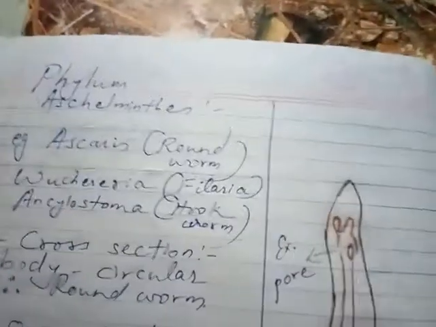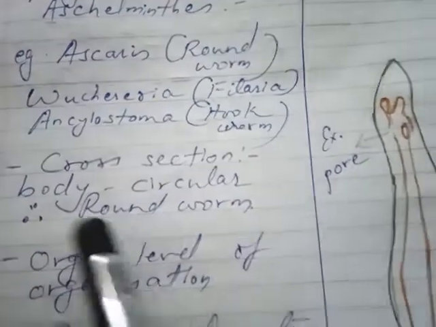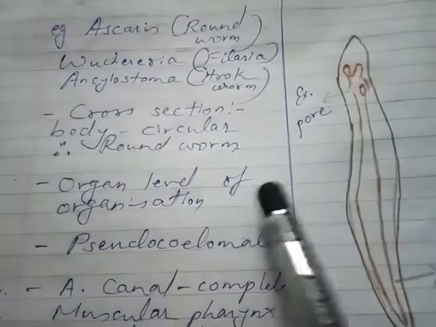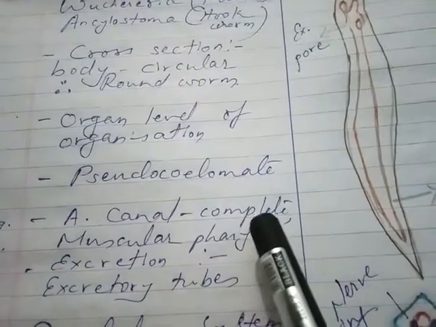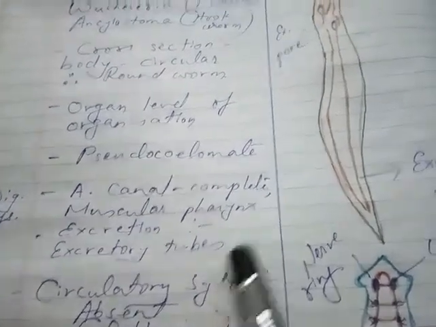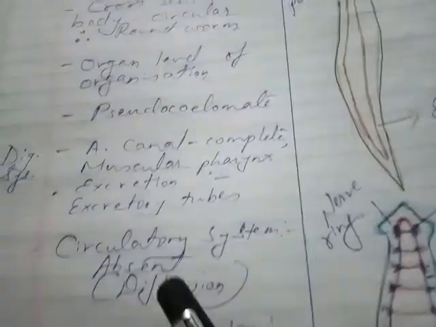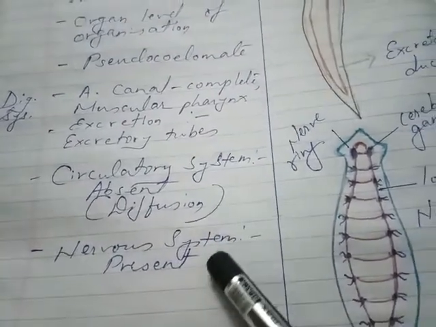Then next is Aschelminthes: Ascaris, that is the roundworm, Wuchereria, and Ancylostoma, that is the hookworm. Now in cross section the body appears circular, therefore they are called roundworms. Organ level of organization is seen. They are pseudocoelomate. The alimentary canal is now complete over here, having a muscular pharynx. Excretion is through excretory tubes. So these are the excretory tubes through which excretion is done. Then the circulatory system is absent. Through diffusion only the gaseous exchange takes place, and the nervous system is present.